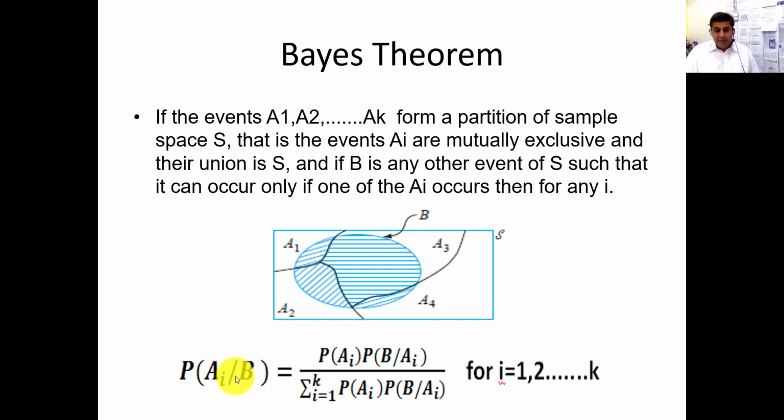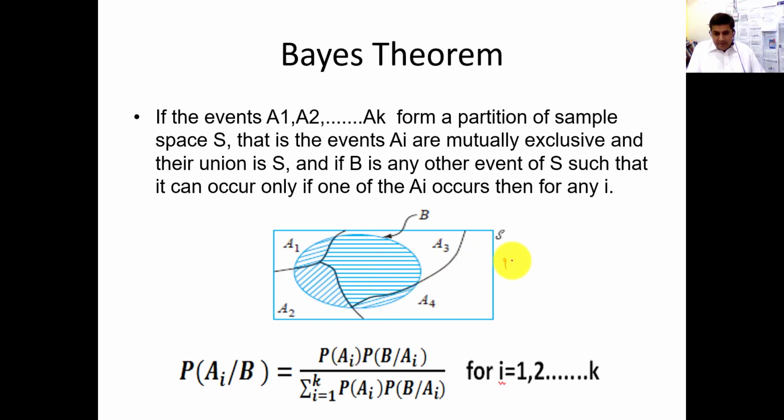Now the question is, if I take a pen and I found it defective, what will be the probability that it came from A1? Let's suppose this is A1. So how will we write this? Probability of A1, the probability of this region, multiplied by the probability of defective given that it came from A1, divided by the whole circle probability, which in this case is defective. So this is equal to the probability of defective. Let me explain this a little bit more.